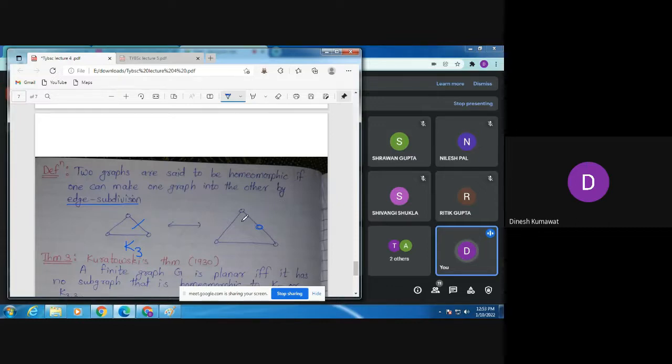Is the definition clear? Yes, is the definition clear? Yes, sir. Okay, so try to answer this question.